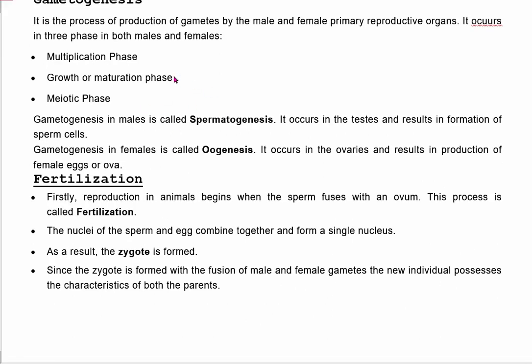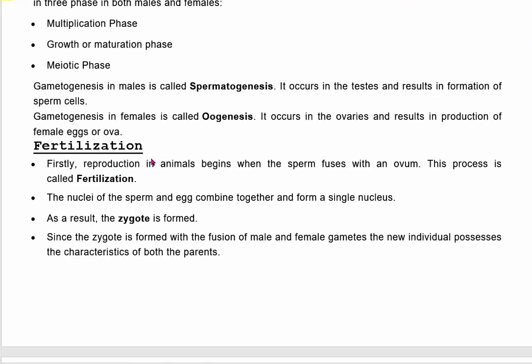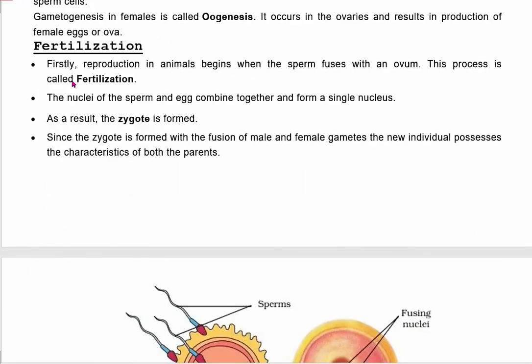After the formation of gametes, fertilization takes place. Fertilization means fusion of male and female gametes. Firstly, reproduction in animals begins when sperm fuses with ovum. This process is called fertilization.